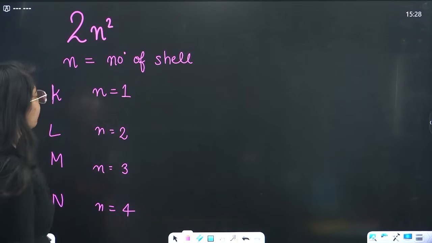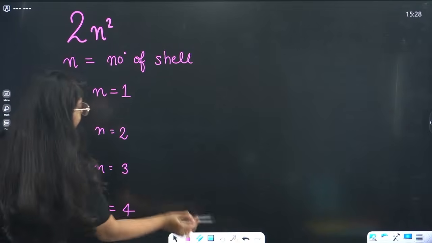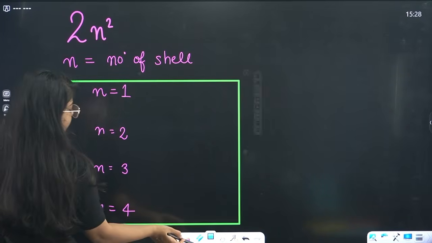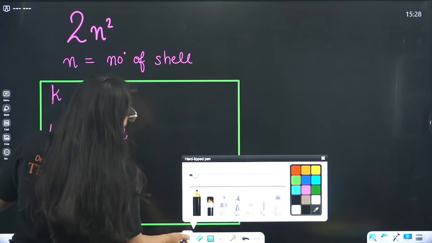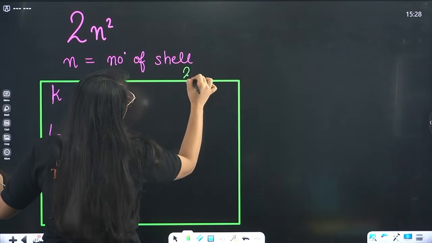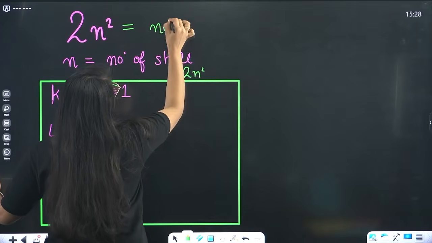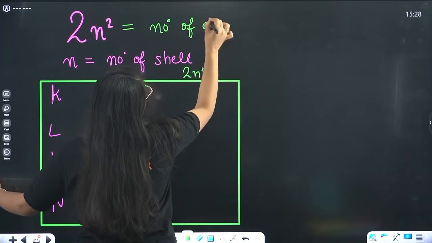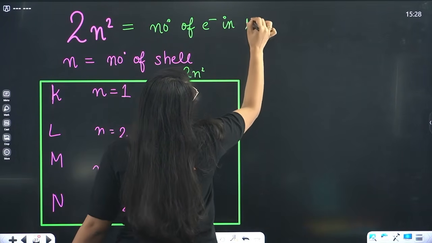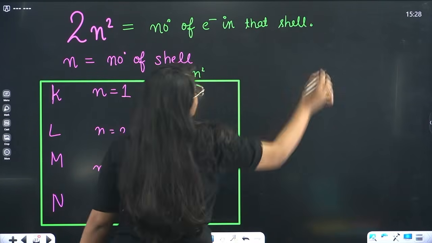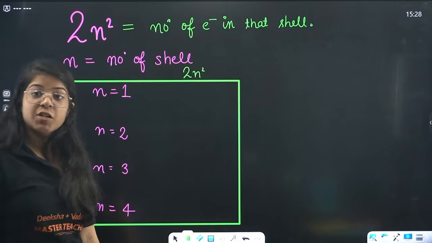Till here clear? Now see, one thing you have to remember. Let me make a box, it clears everything. What is the formula? 2n square. This is the number of electrons in that particular shell.